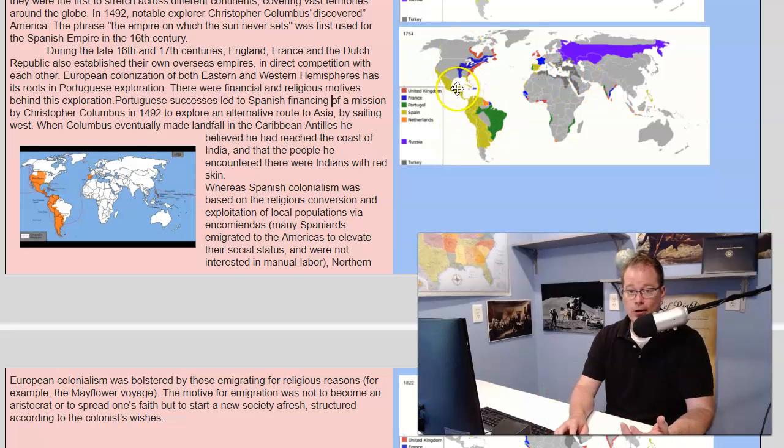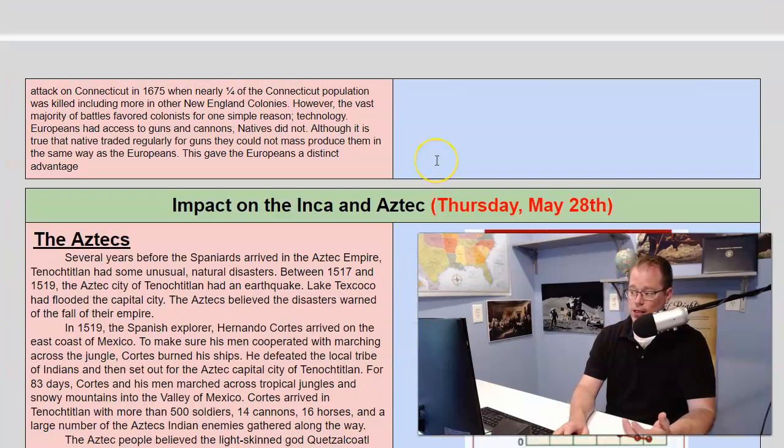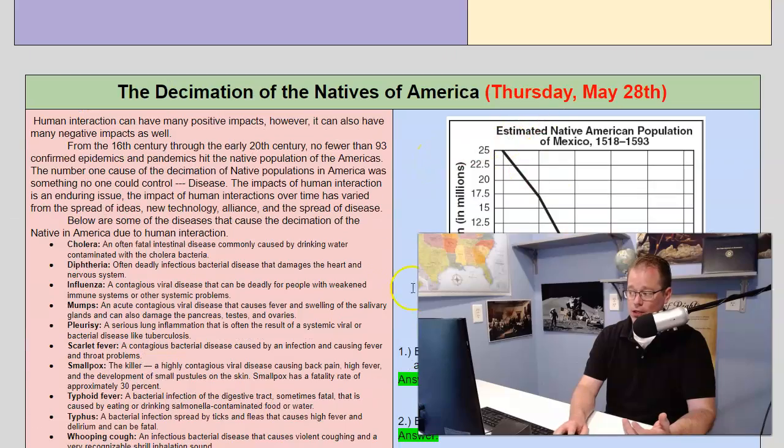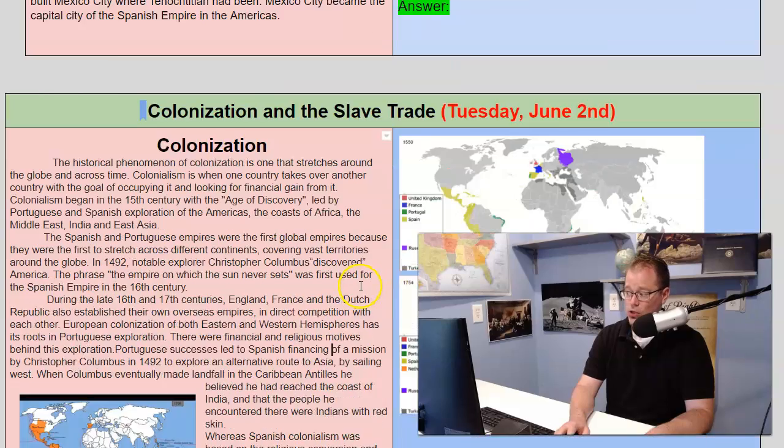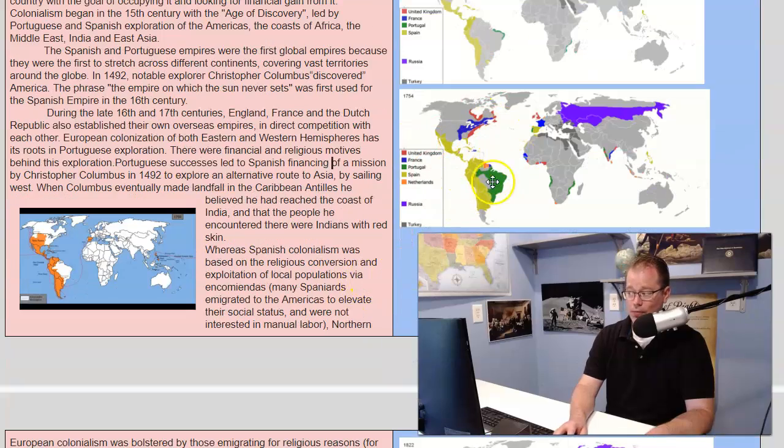But the Native American tribes that were in the Americas were simply dying. I mean, you remember our last lesson, where the decimation of the Native Americans, their population was just being destroyed because of all the diseases that were coming in. So the Native Americans would not have been able to take care of this land.